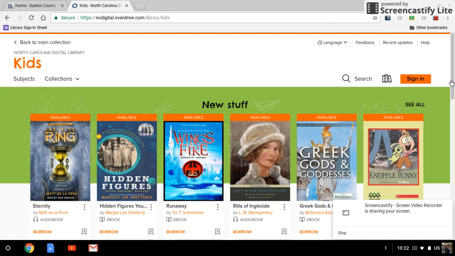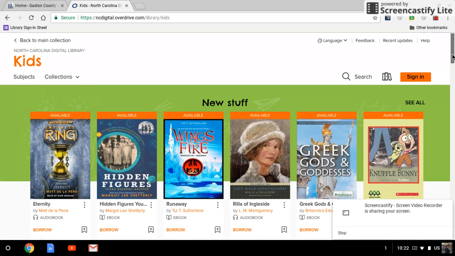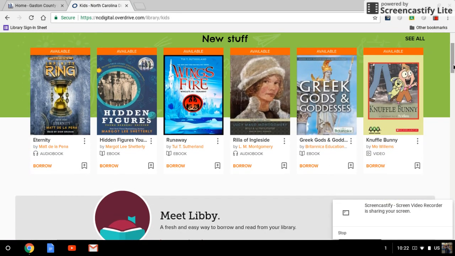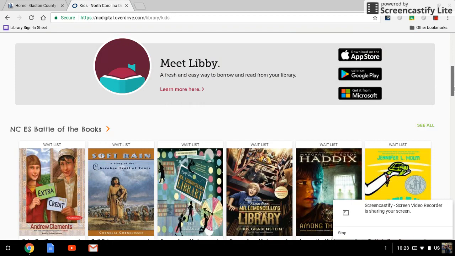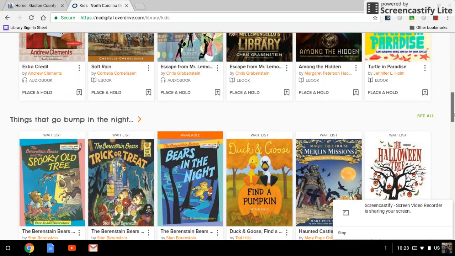But what I always tell kids to start with is to just start on the home page just to sort of see what it looks like. So they always put out their new ebooks on the top here, which is good because some kids really like reading the new stuff. There's Battle of the Books.